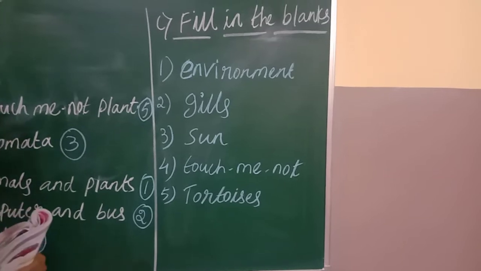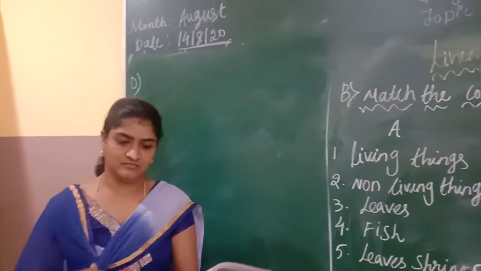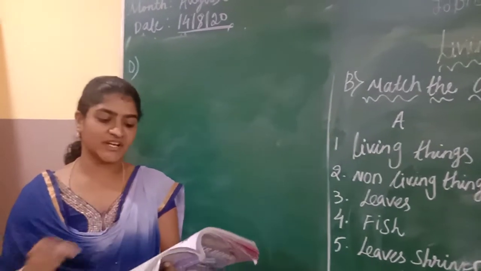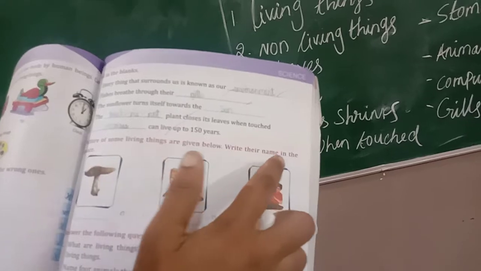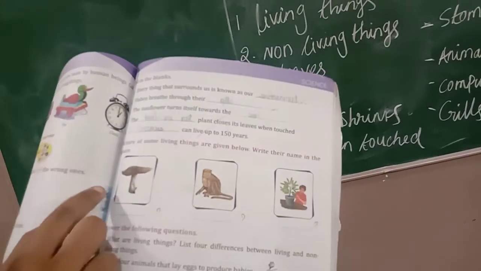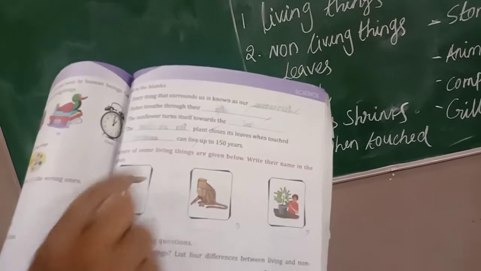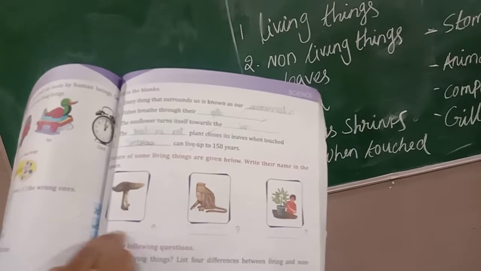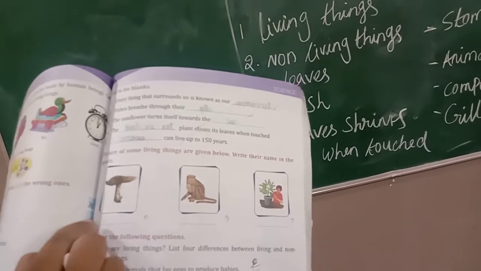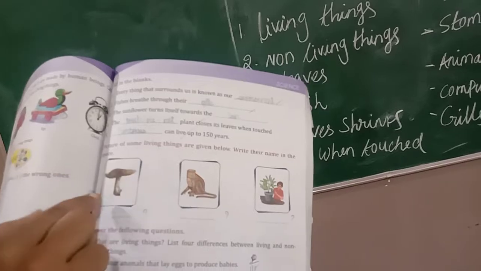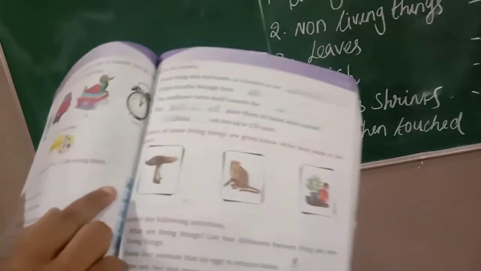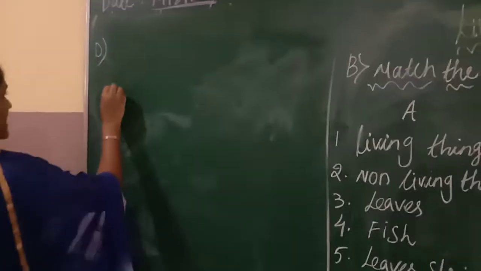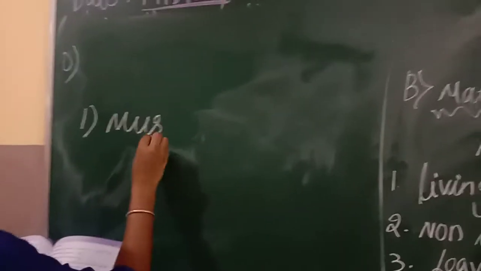And next we'll move on to D main, that is, pictures of some living things are given below. Write their names in the space. So here you can see the pictures and you have to write the names in the space wherever the line is given. What is the first picture, children? This is a mushroom. Okay. The first one you have to write mushroom.